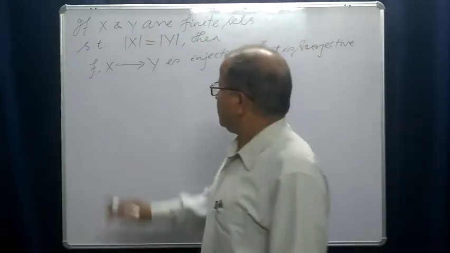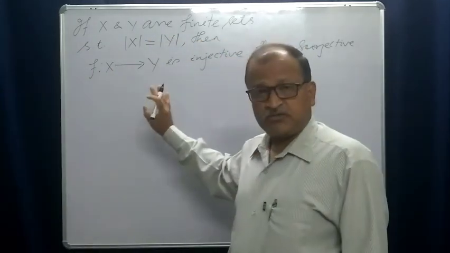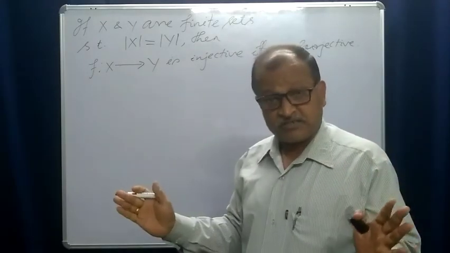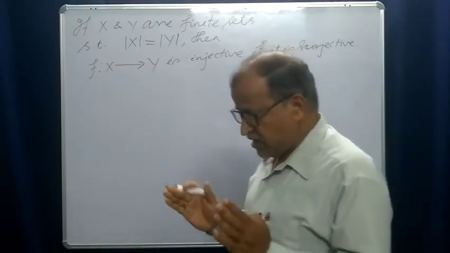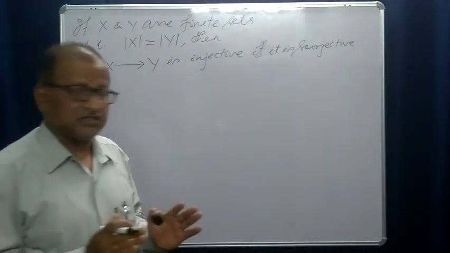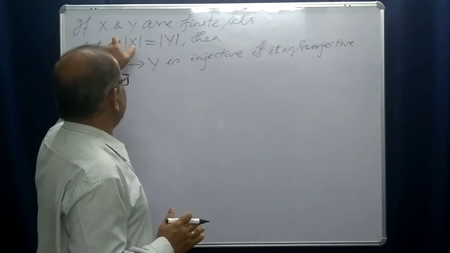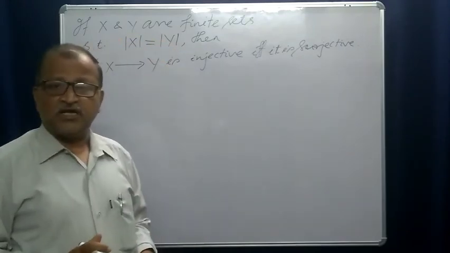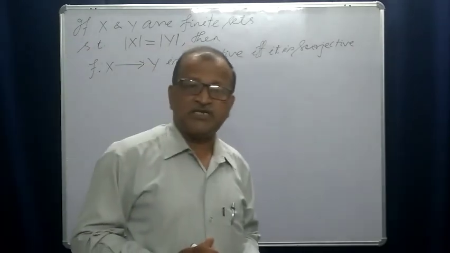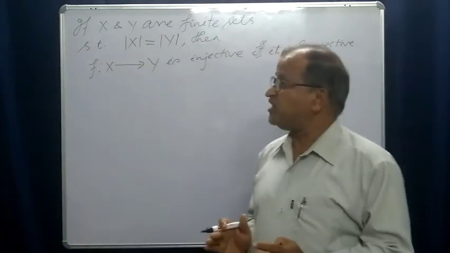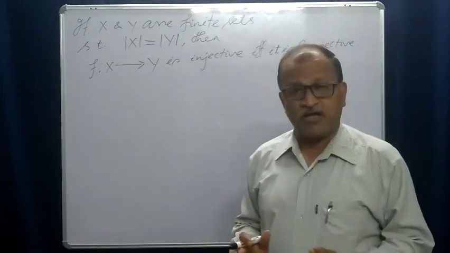Okay, f is a function from x to y. Cardinality of x and y being finite means there are a finite number of elements in these two sets, and cardinality of x is equal to cardinality of y. That means the number of elements present in x must be equal to the number of elements present in y.